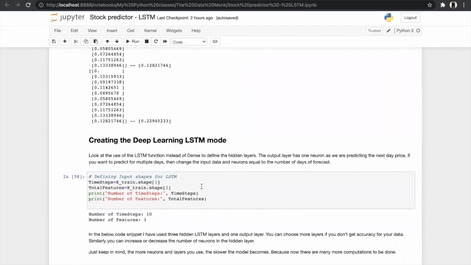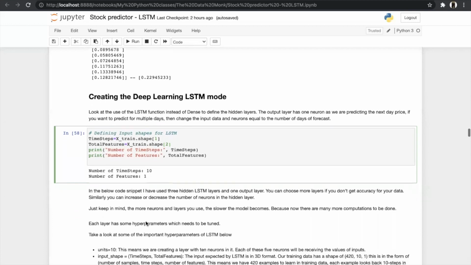Now you can see in this statement that the output layer has only one neuron as we are predicting the next day price. If we want to predict the price for multiple days, then you can change the input data and set the neurons equal to the number of days you want to forecast. So here we need only 10 previous days of data and we will provide only one prediction for the next day.